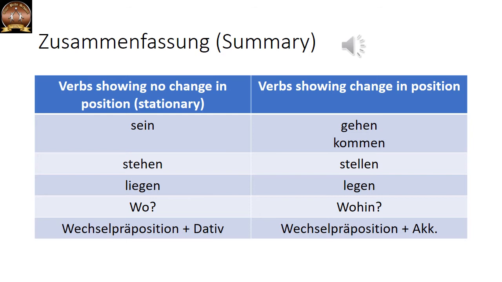But if the verb is showing a change in position, for example, gehen, fahren, kommen, then we cannot use wo. We have to use wohin. Wohin means to where. To where are you going? In English we say where are you going, but that is wrong in German. In German we have to say to where are you going? To where are you keeping the book? To where are you traveling? So we have to say wohin. Wohin is used for verbs that show a change in position.